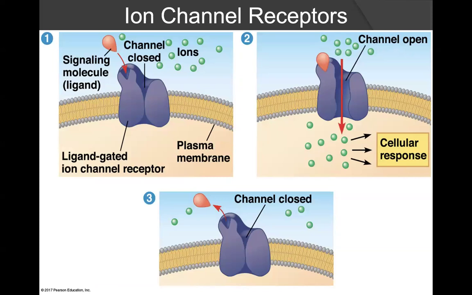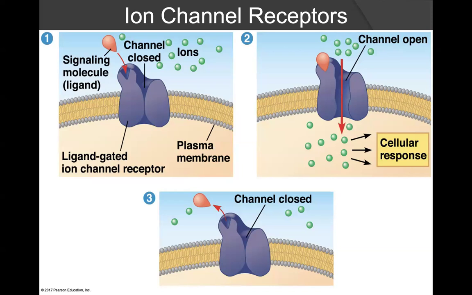Finally, we will take a look at the ion channel receptors. In this case, we have a signaling molecule. Once again, this would be a hydrophilic signal molecule. It will bind to the ion channel. In this case, once the ligand binds, the channel opens to allow for the passage of the ions to the interior of the cell. These ions will then cause a cellular response. We can also see that when the ligand is removed from the receptor, the channel becomes closed once again to prevent the passage of these ions.